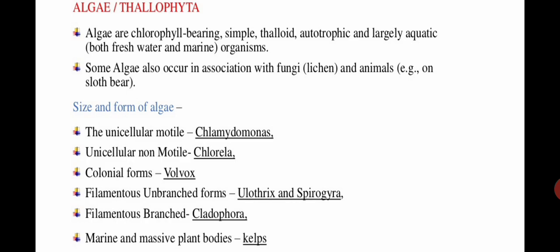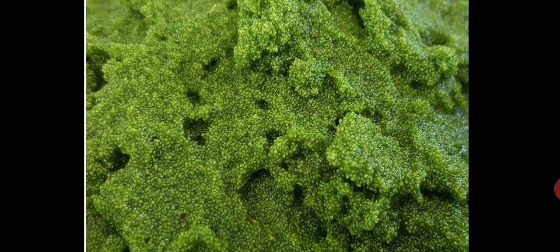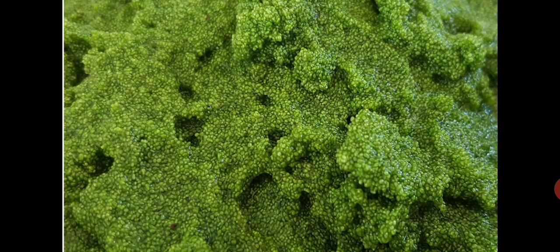Okay, so these are some examples of the different types of algae. You can see here, this is the picture of a surface which is hugely covered with algae. If you just notice the structure, you can see they are just a mass or lump of tissues, cells, isn't it? And all green over. Can you differentiate which part is the leaf, which part is the stem, which part is the shoot? No, we cannot differentiate. Okay, so such structure is called the thallus structure or thalloid body.